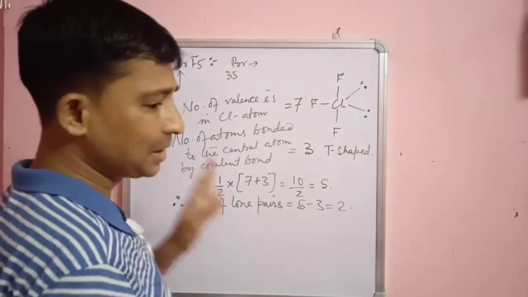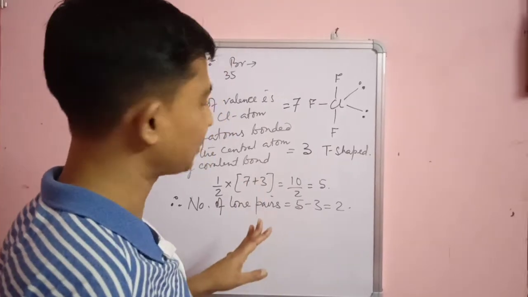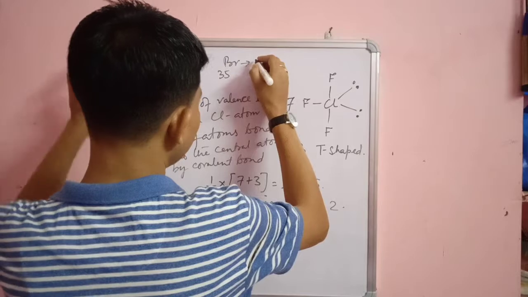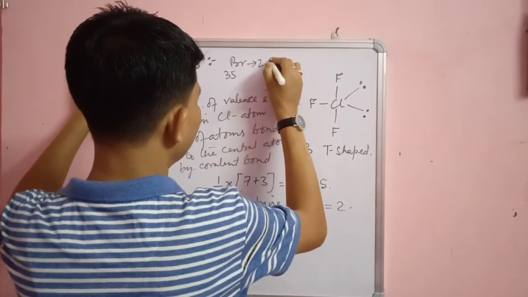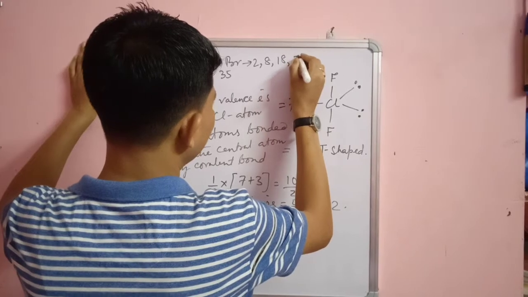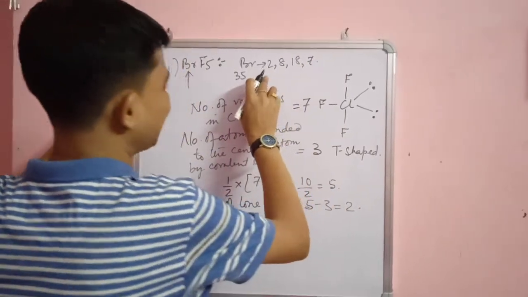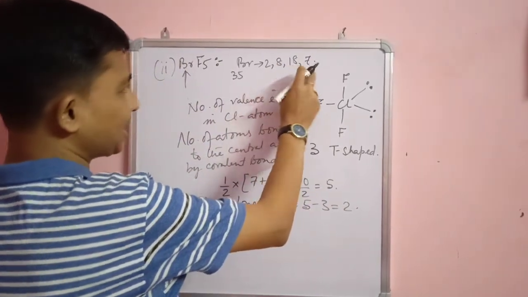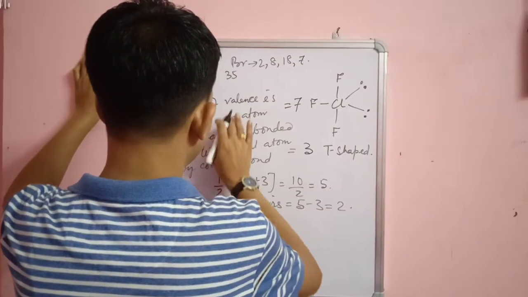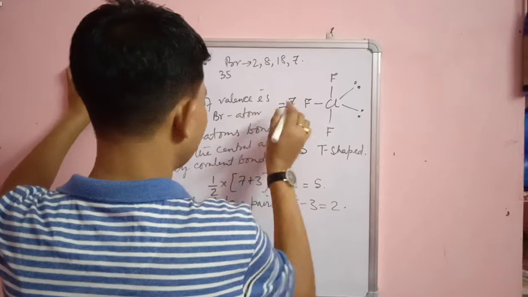Whatever the configuration, it is 2, 8, 18, 7. So 2 plus 8 is 10, plus 18 is 28, plus 7 is 35. So the number of valence electrons in the Br atom is 7.